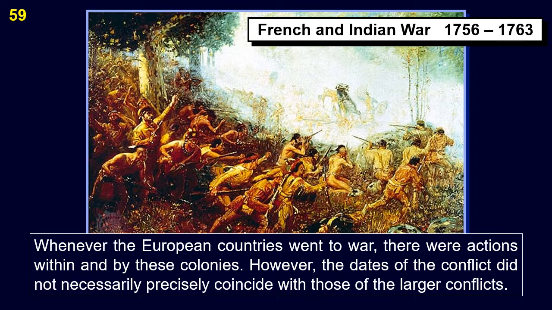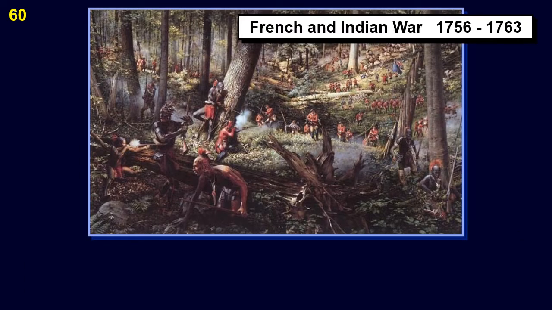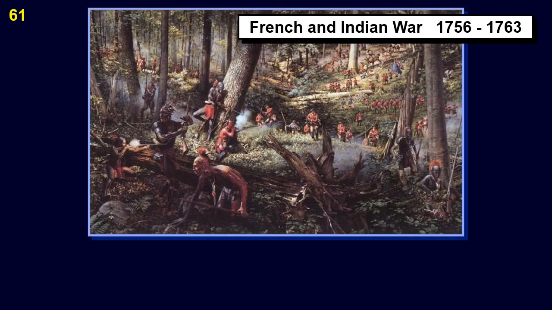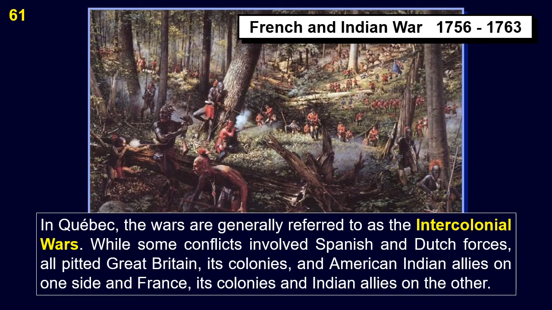The French and Indian Wars is a name used in the United States for a series of conflicts in North America that represented the actions that accompanied the European dynastic wars. In Quebec, the wars are generally referred to as the intercolonial wars, while some conflicts involved Spanish and Dutch forces.